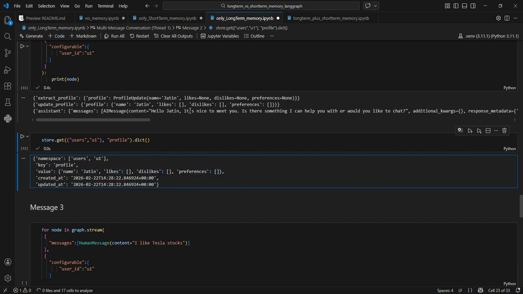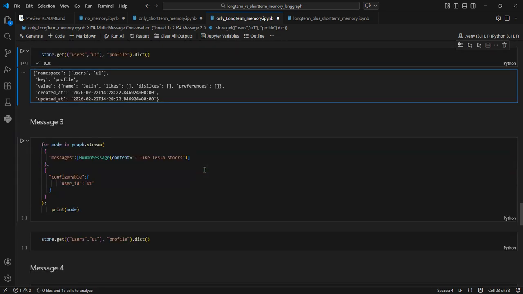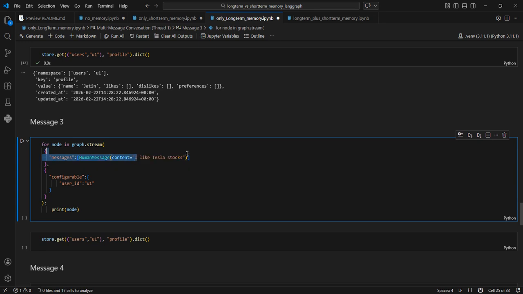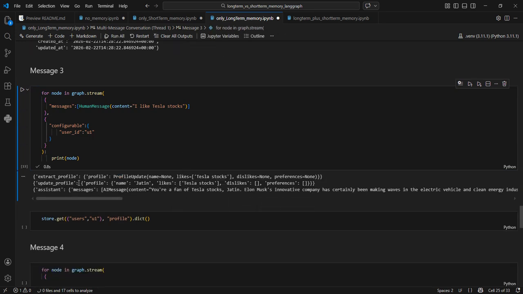Now I will only provide my likes and the name will still be retained. So I am telling it I like Tesla stocks, to the same user ID. Now let's see what happens. So the extract step does not have any other information. It will only extract based on the message that has gone to the node. Okay, it does not remember what is already there in the store.